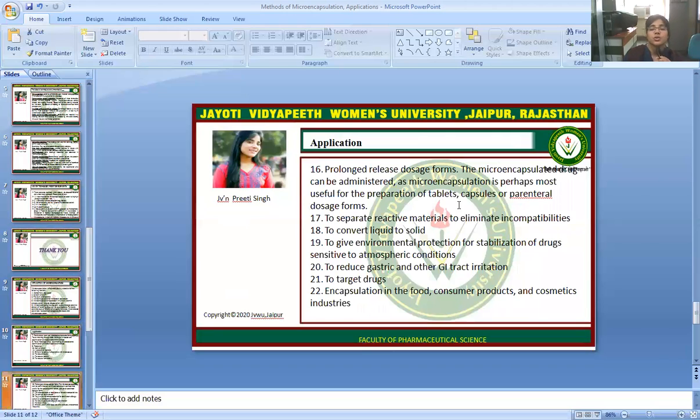For the prolonged release dosage form, the microencapsulated drug can be administered.